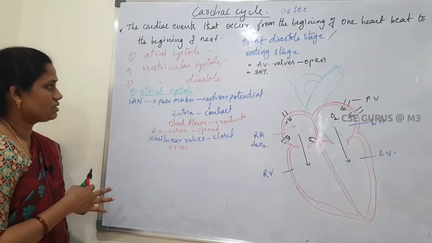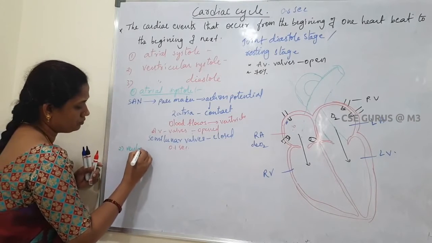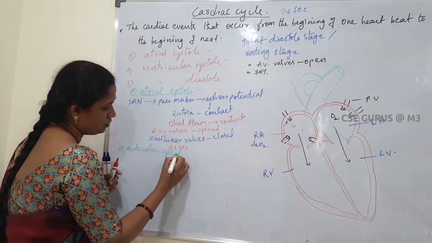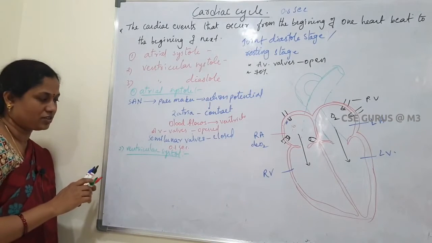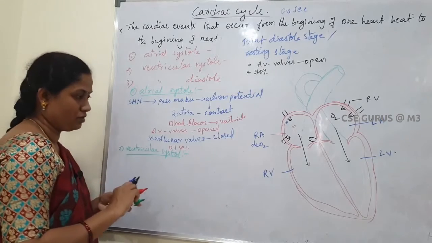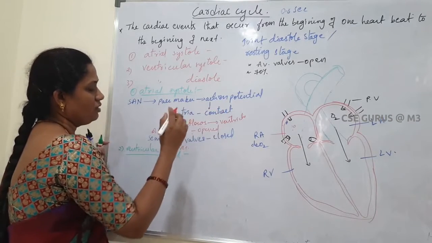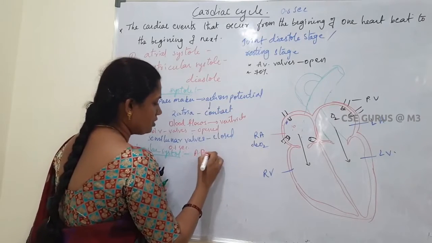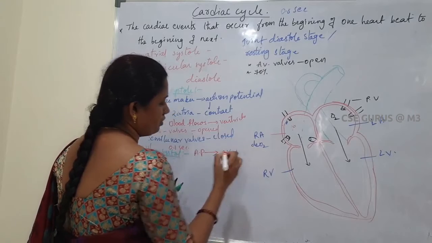Next, ventricular systole. Systole means contraction. Here the action potential reaches the auriculoventricular node, AVN.